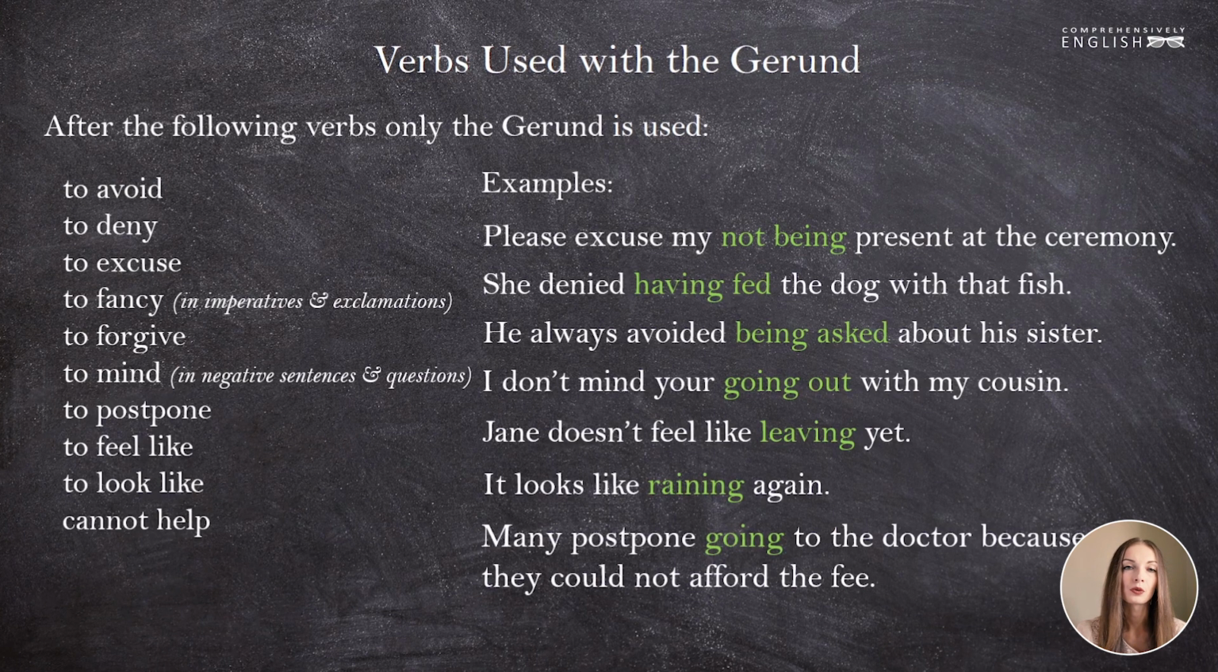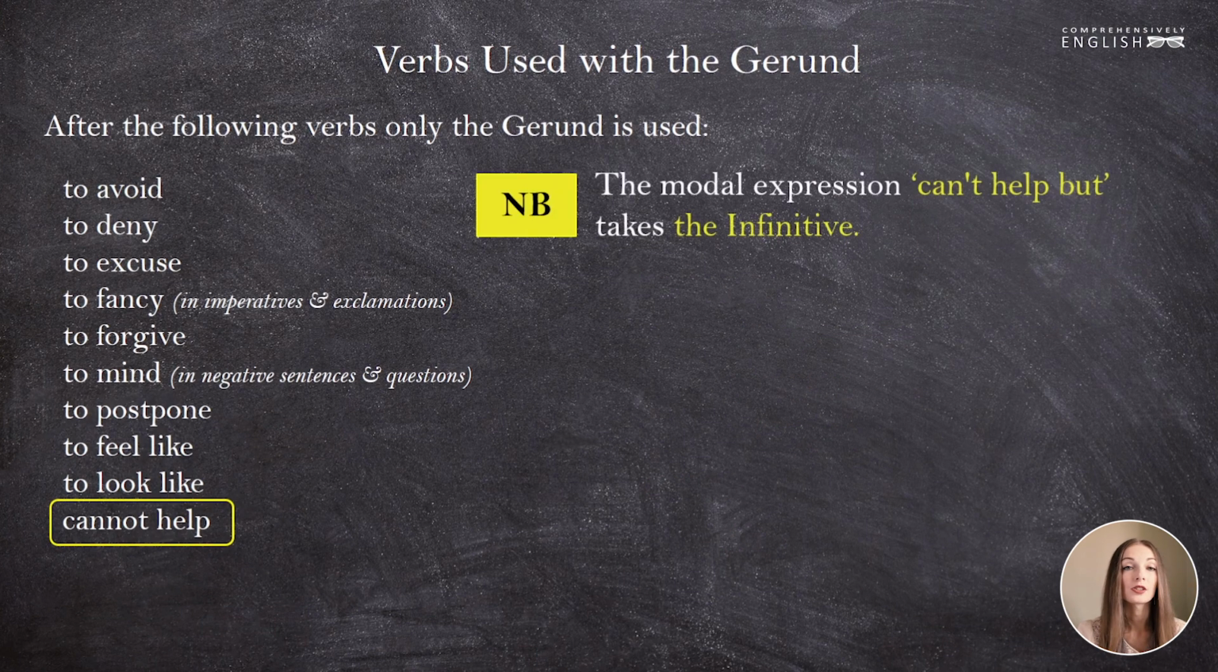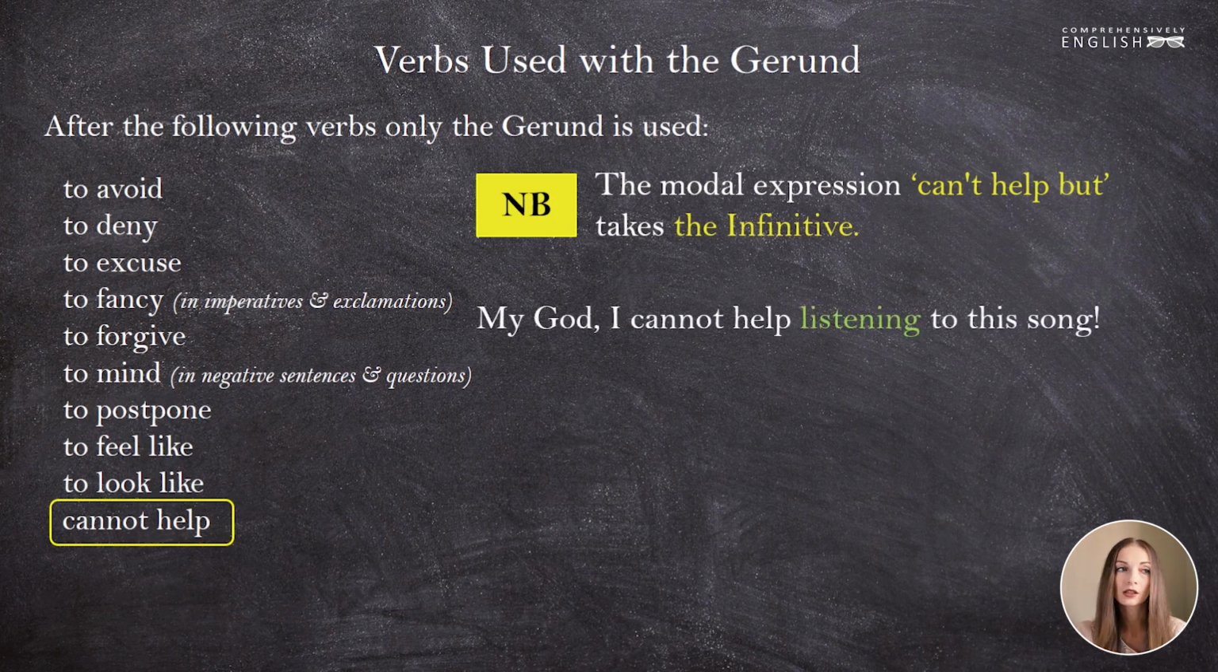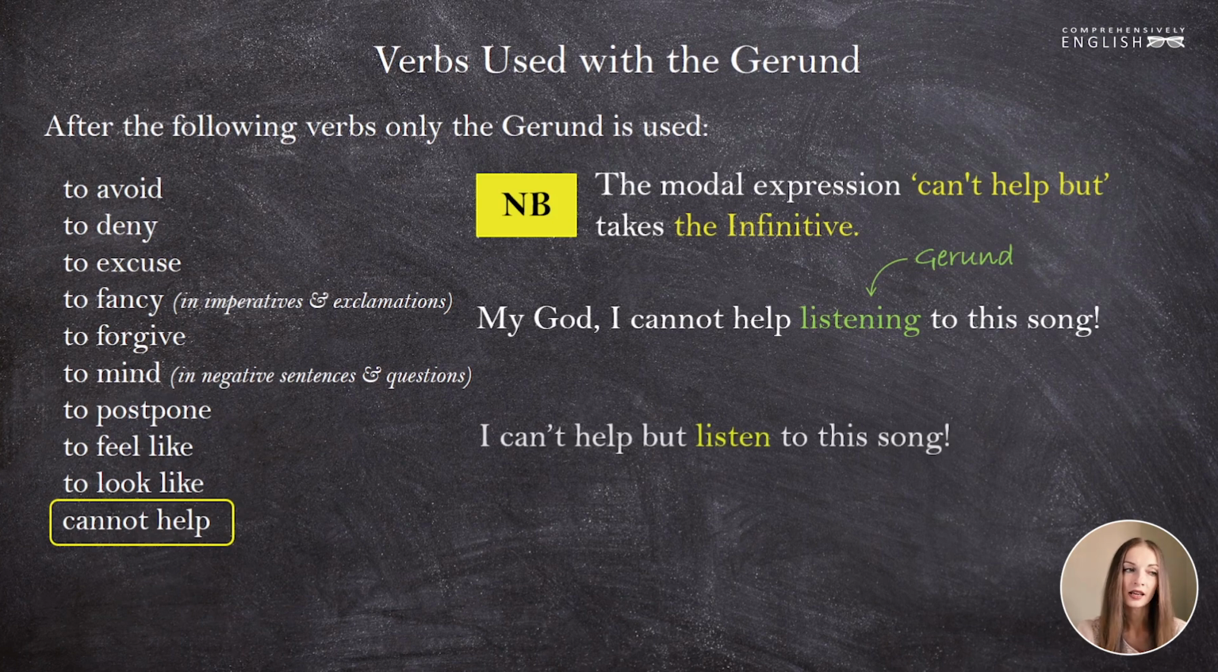Please pay attention to the modal expression cannot help. There is another expression in English, cannot help but, which is synonymous to cannot help but is used with the infinitive and not with the gerund. So thus we have, my God, I cannot help listening to this song. This means that I cannot stop. I listen to it again and again and again. I can't help but listen to this song. It means the same, but here we have the bare infinitive, listen.